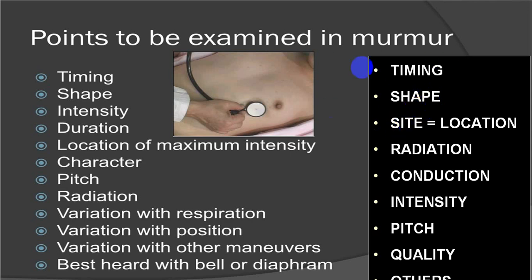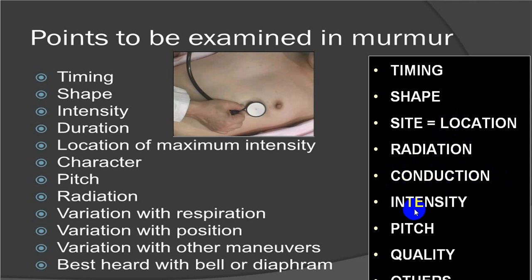We'll be explaining you again. So that will be regarding the shape. Then whether it is heard only in a local area, then we call localized. If it is heard in a very wide area, we call radiation. If it is heard in only a single direction, best heard in one area and selectively heard only in one direction, we call conducted.